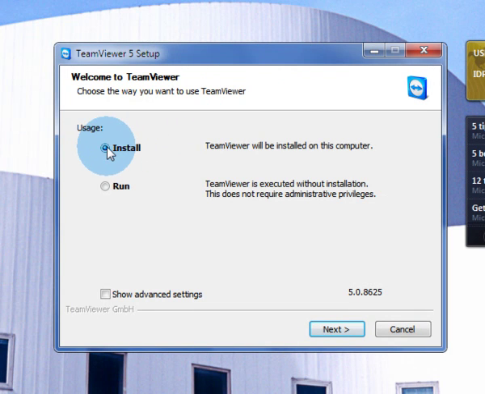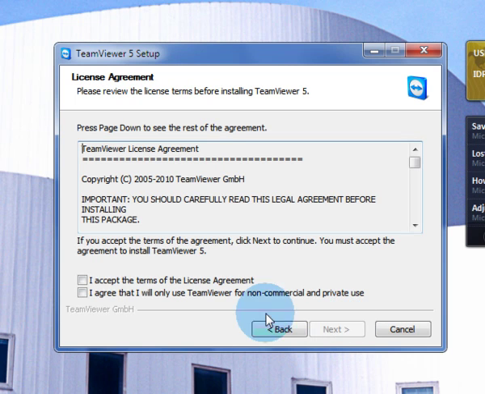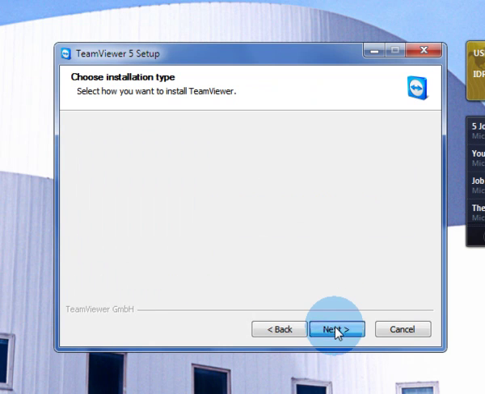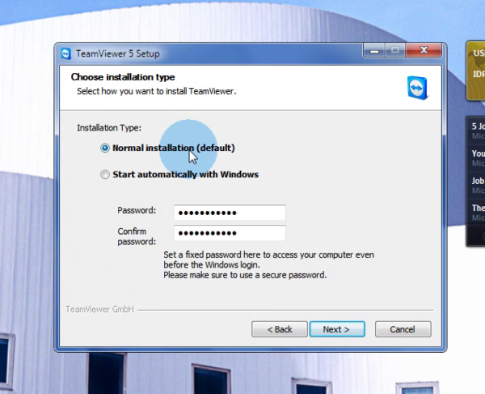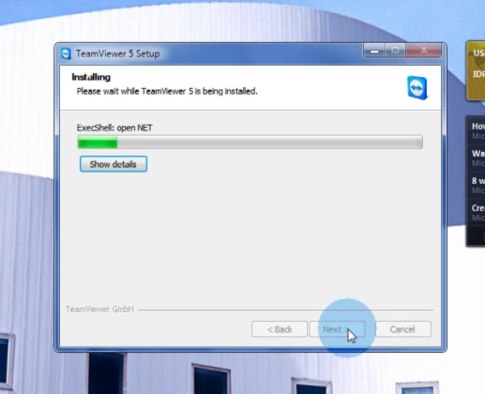First you click install and then click next. Next step is choose personal and then click next. Check mark both and click next, and choose normal installation and click next, and again you choose full access as recommended, click next.